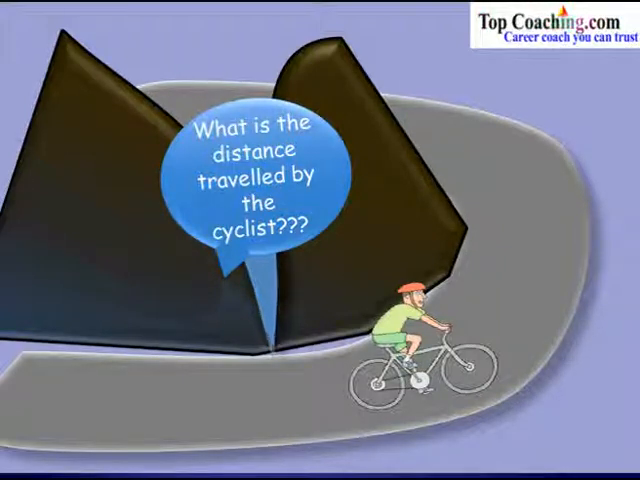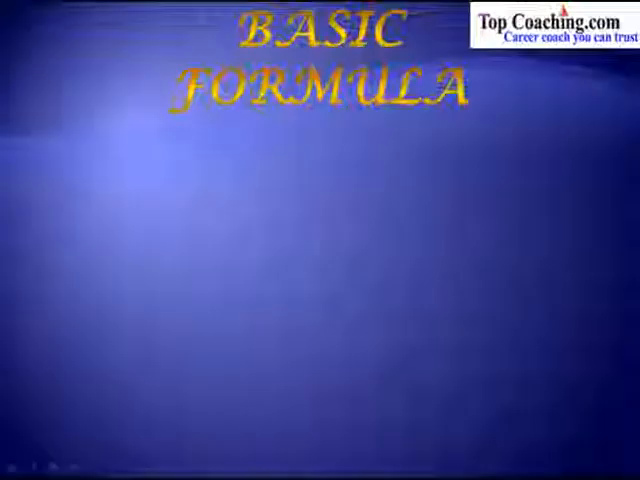If we know any two quantities, is it possible to determine the third quantity? In fact, it is. There is a particular relation between distance, speed and time, and throughout our chapter, we are going to stick to that particular relation. So let's find out what this relationship is.